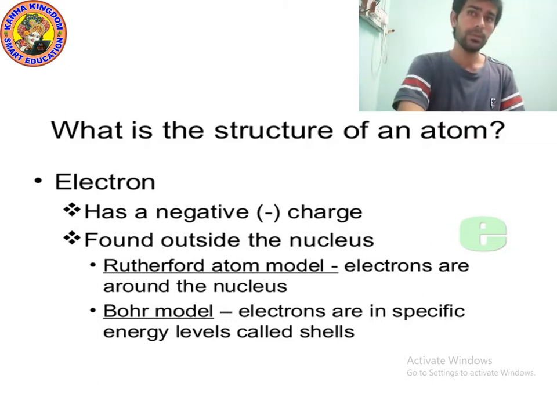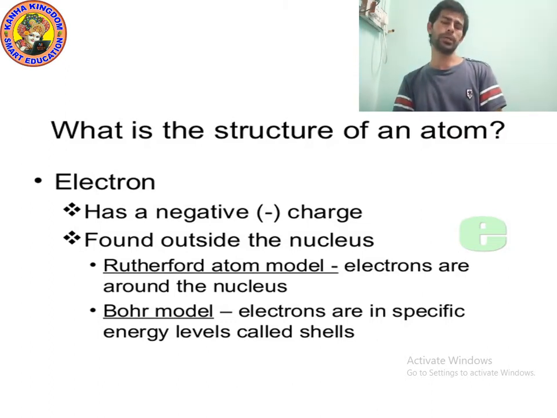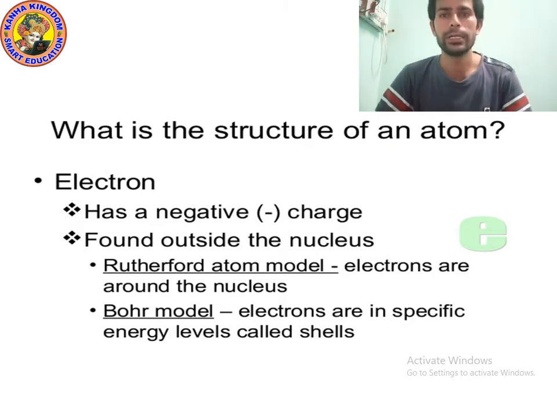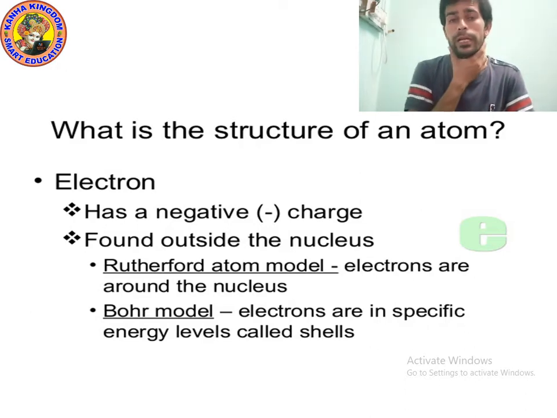Okay kids, remember point number 1: electron has negative charge. Electron is a negative charge particle. Next point, what is the symbol of electron?